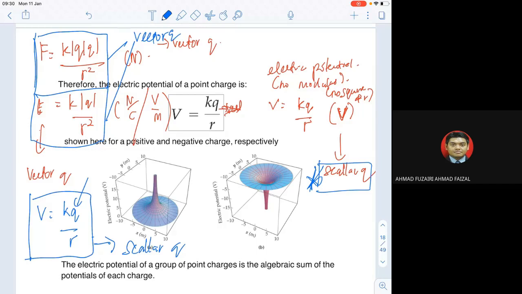Then you should put the real value of Q. It's not the same as the force and field, because force and field contain a modulus at Q, so it doesn't matter whether it is positive or negative. The value should always be positive, and the negative is due to the directions of the force and field, because the equation itself contains a modulus at Q. But the electric potential doesn't have a modulus.